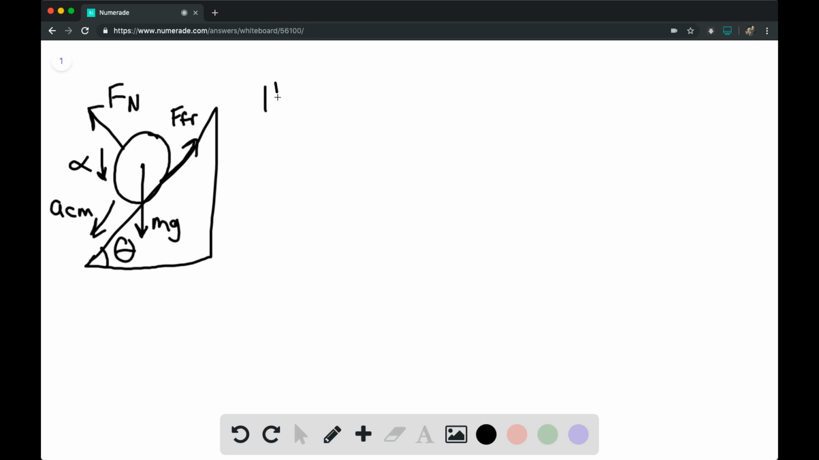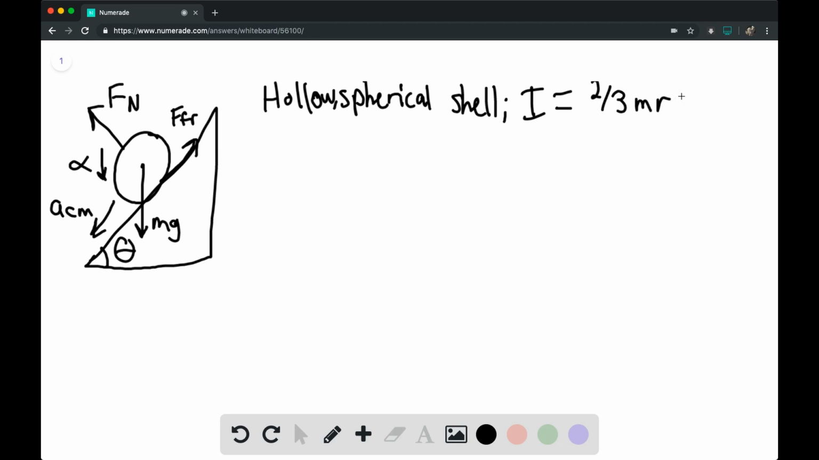So we know that this is, again, a hollow spherical shell, which means that the moment of inertia is going to be equal to 2/3 mr squared.